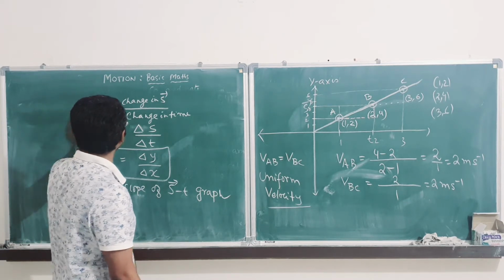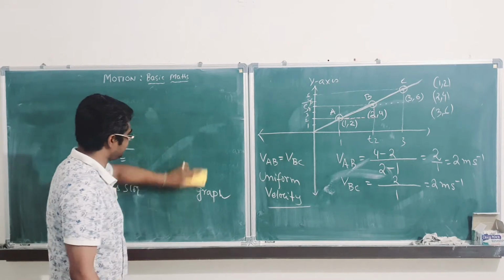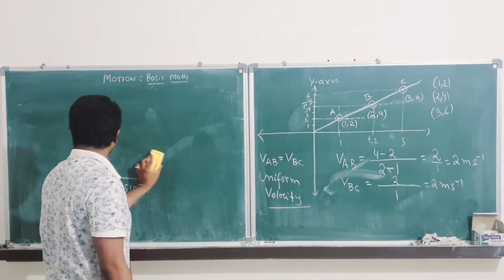I am rubbing this. So, if displacement time curve is a straight line, then it is uniform velocity.